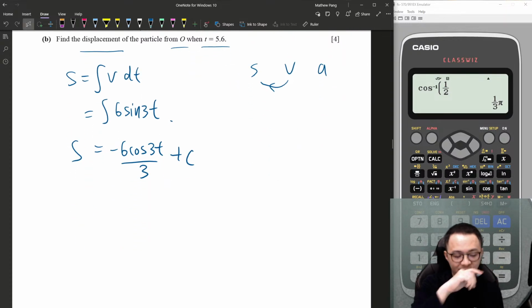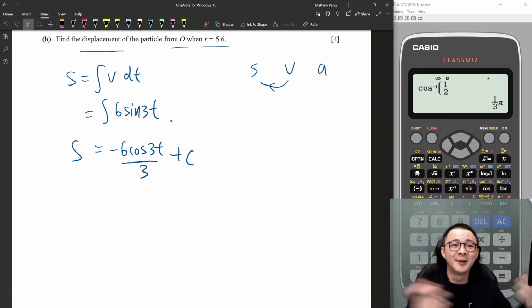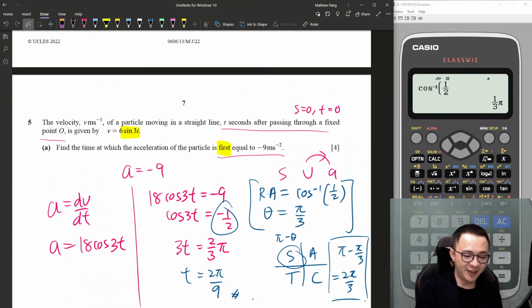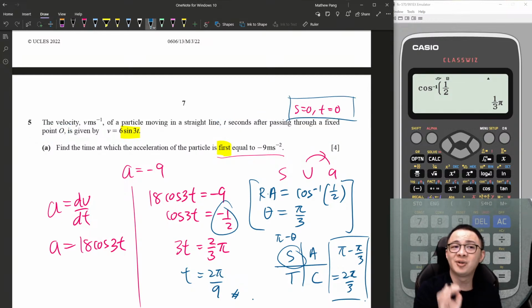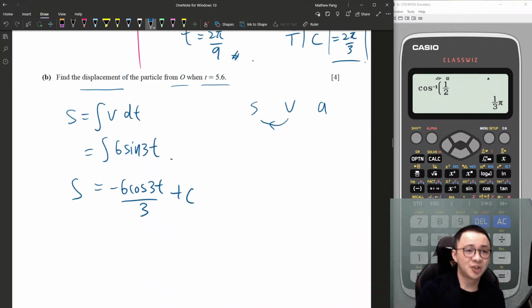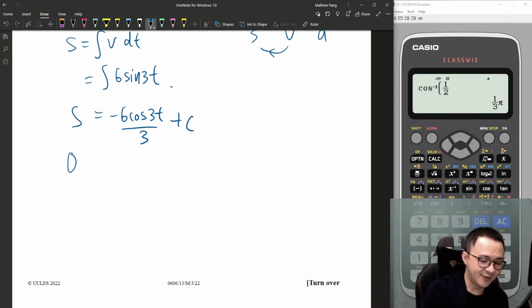In this question, the only challenging part is to find C. A lot of students, when they read this sentence, will just ignore it. They say this sentence tells us nothing, so we ignore it. No, this sentence tells you S equals 0 when t equals 0. So I need to plug in to find C. S is 0, t is 0. So this is negative 6, cos 0 is 1, so 6 over 3 plus C. So C is 1/2.